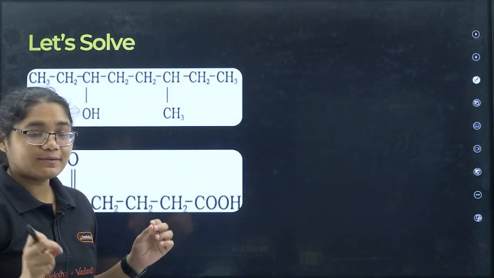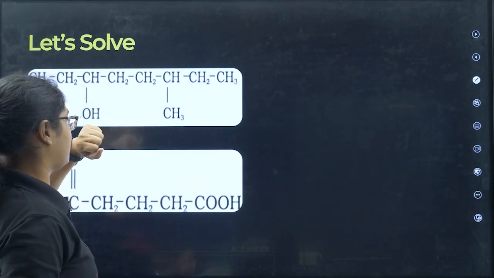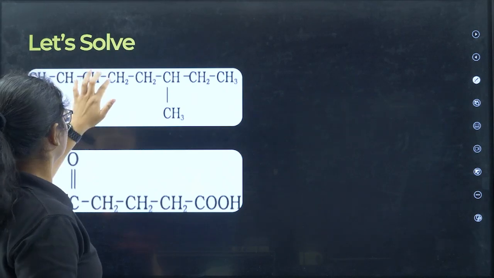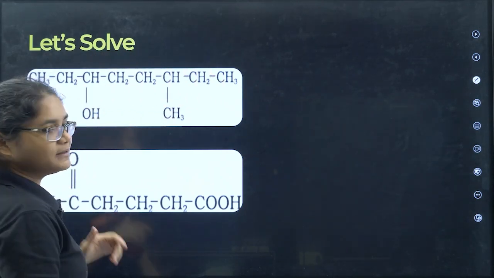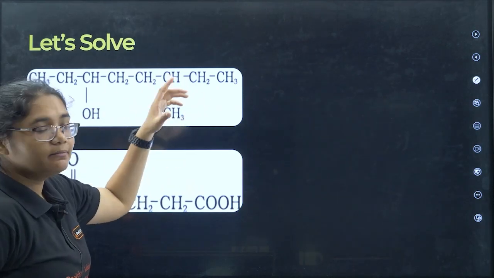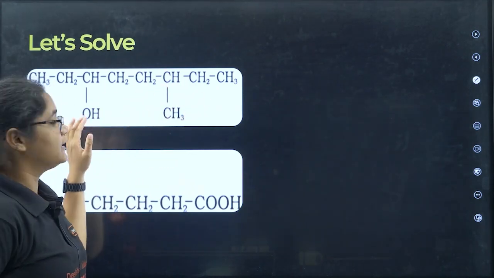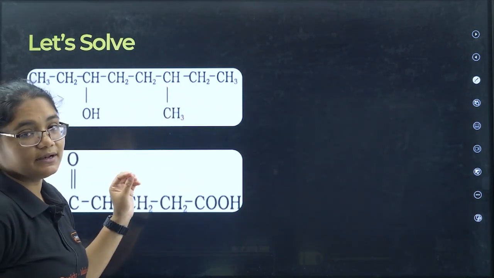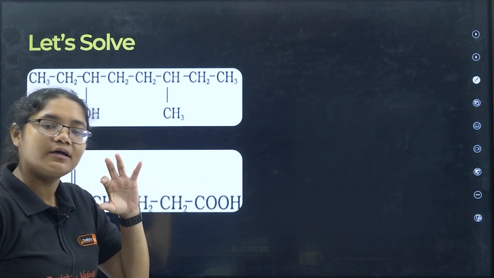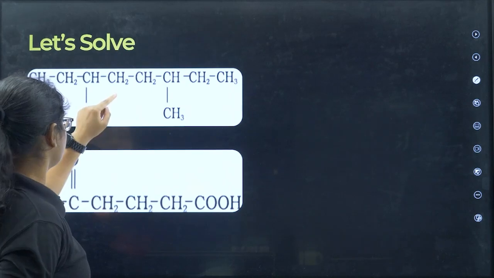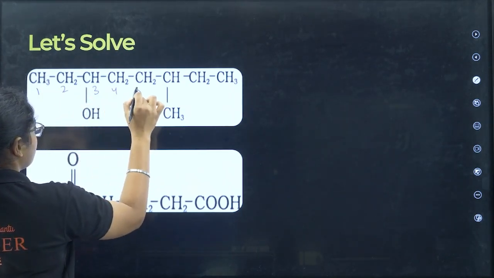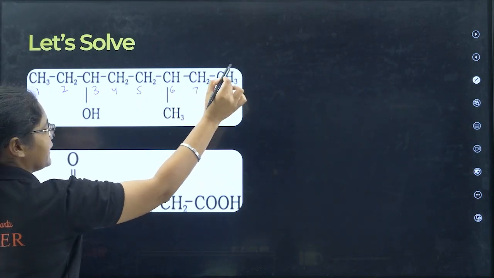So now let's solve some questions. You have this compound. First you have to identify the longest carbon chain. So 1, 2, 3, 4, 5, 6, 7, 8. So 8 carbons is the longest chain. Now whether we should number from this side or this side: functional group is given more priority. Here a functional group is present, so we will number it in such a way that the carbon containing the functional group gets the least number. So I have to number it from this side. So I will have 1, 2, 3, 4, 5, 6, 7 and 8.